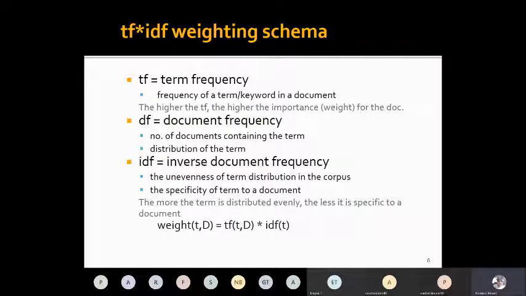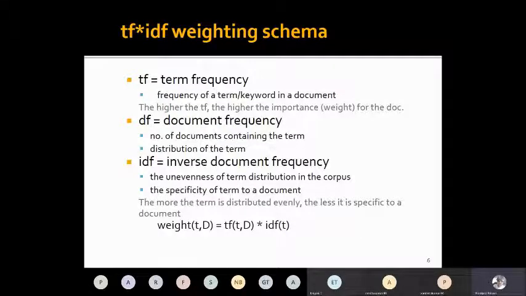And this document frequency will decide how unique or how exhaustive that particular term is. And in calculation, we actually use the inverse of document frequency, which is called IDF, inverse document frequency. And it signifies the unevenness of a term distribution in a corpus.